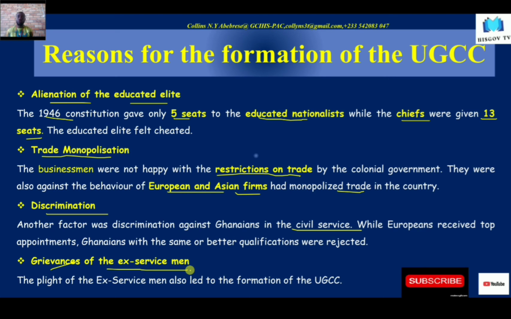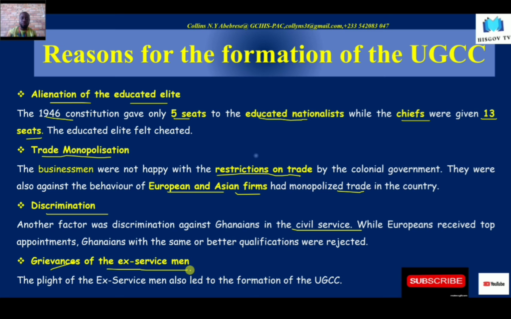And so they became dissatisfied and they went on to protest or to demand the promises. And on their way to the Christianborg Castle, some of them were shot, and it brought a whole lot of chaotic scenes in the country. And so that is how the plight of the ex-servicemen also fueled the formation of the UGCC.